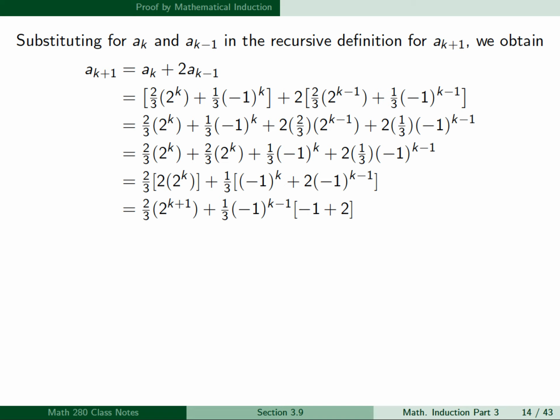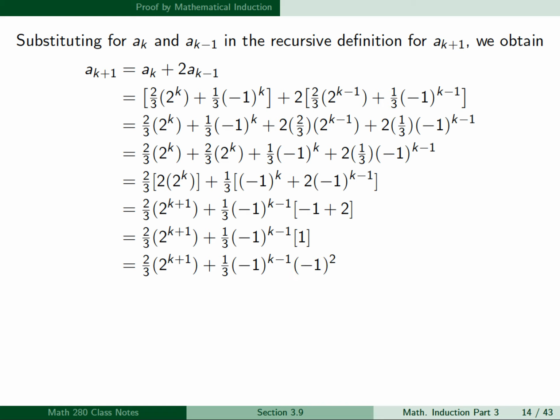And factoring that out of the third term, we're left with 2. And then minus 1 plus 2 is obviously just 1. And we're going to rewrite the 1 as minus 1 squared. And the motivation for doing this is we want to group it with the minus 1 to the k minus 1 power. And so then minus 1 to the k minus 1 times minus 1 squared will give us minus 1 to the k plus 1.